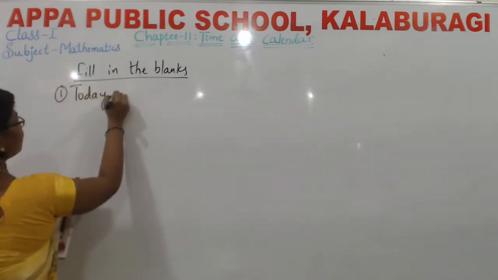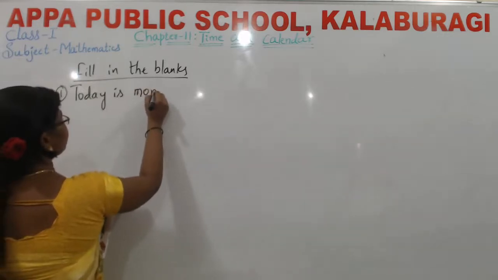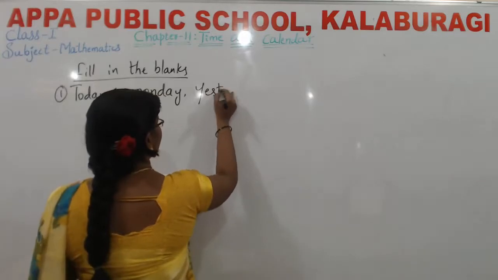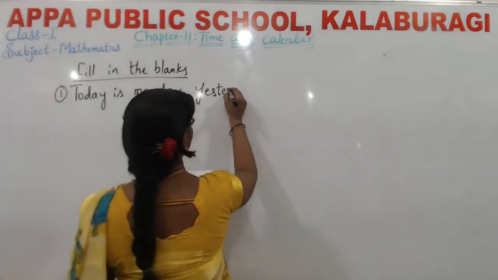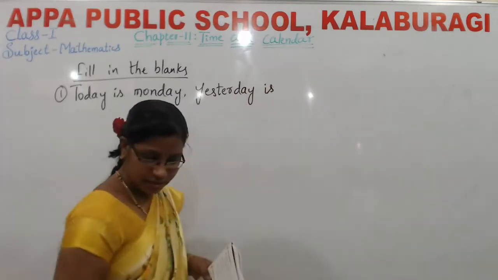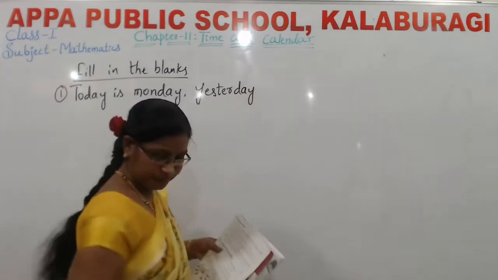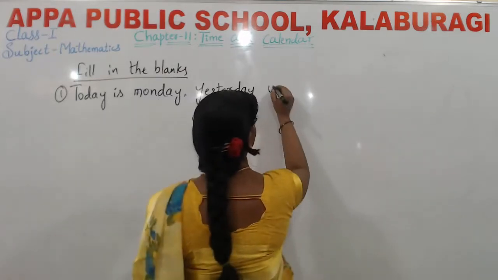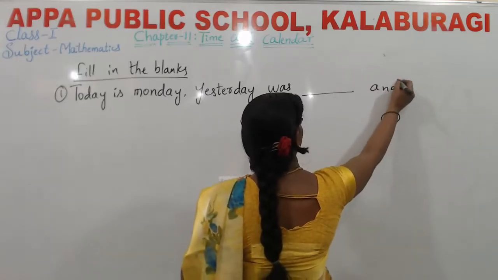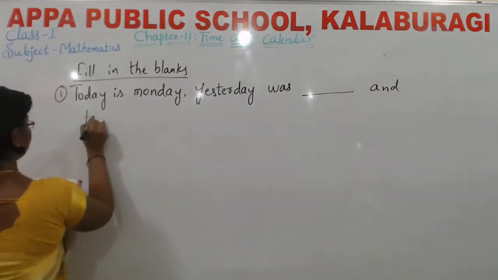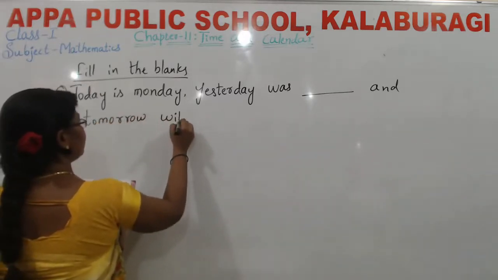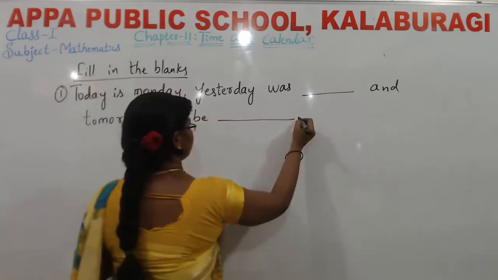Today is Monday. Yesterday was dash and tomorrow will be dash.